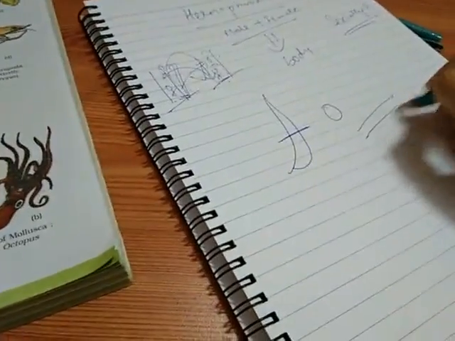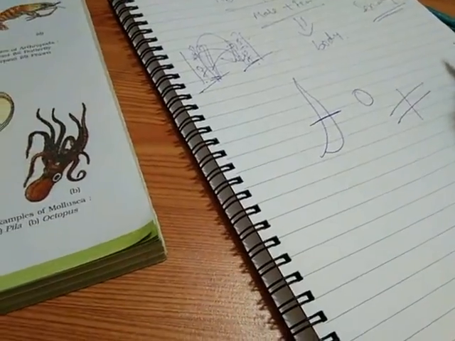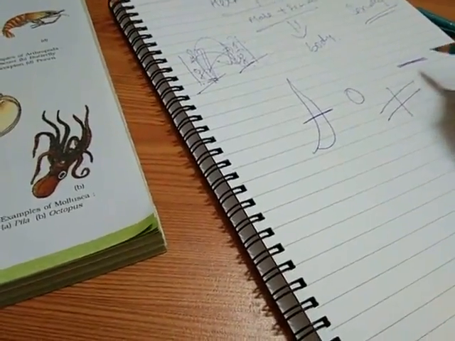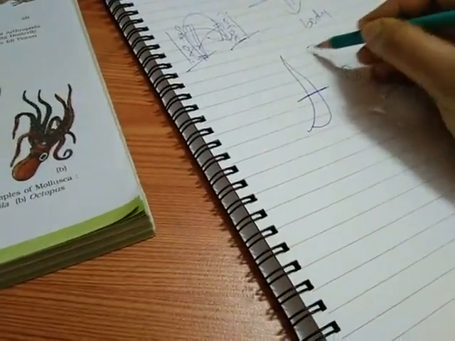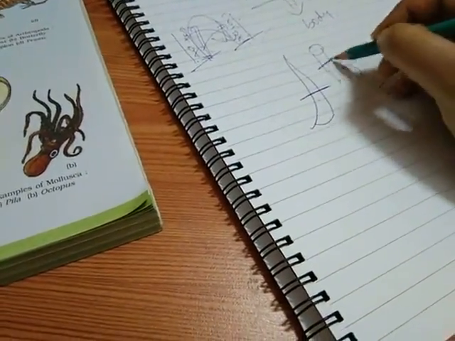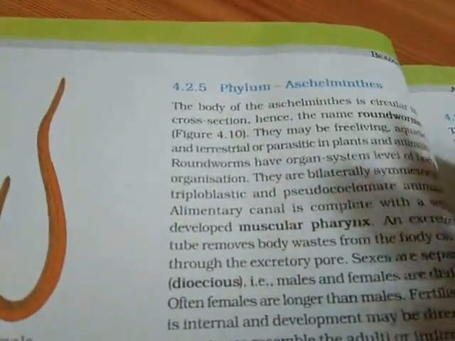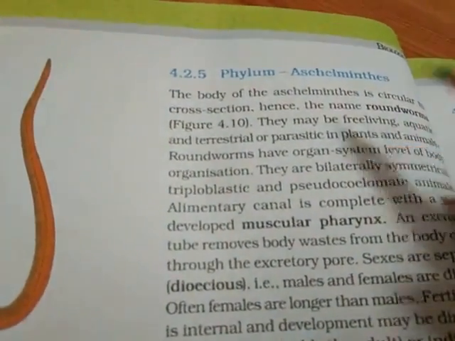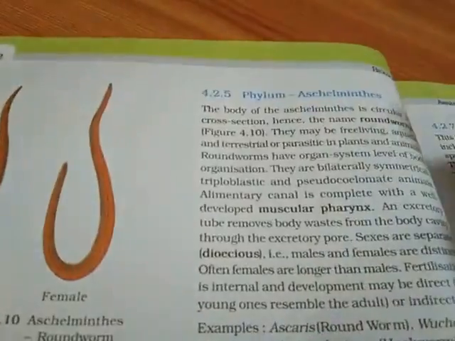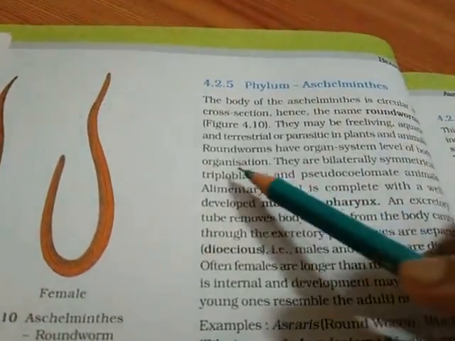In the case of flatworms, if you cut it, you will not get a circular cross section, you will get a line cross section. But if you cut a cylindrical thing, you will get a circular cross section. That's why they are known as roundworms. They may be free living, that is, solitary, or aquatic and terrestrial.